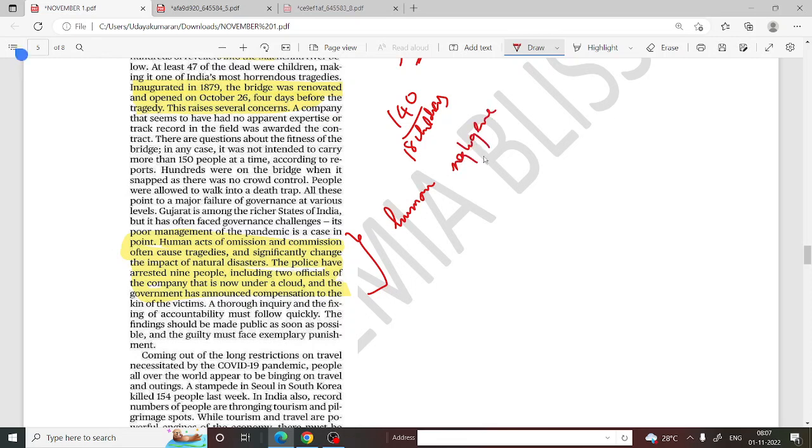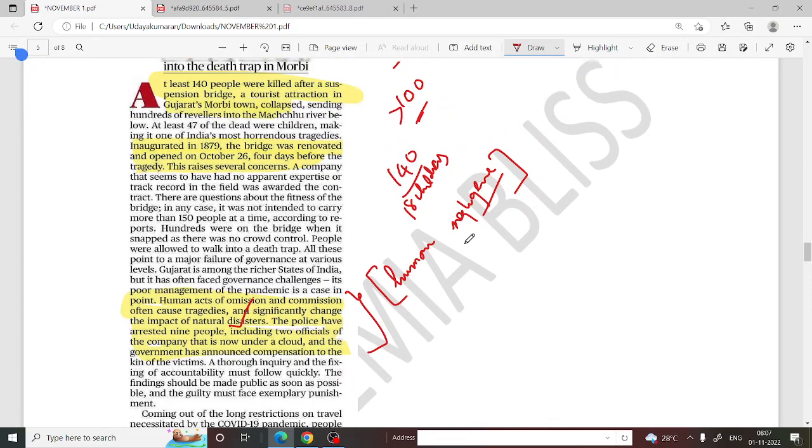Negligence. Human acts of omission and commission often cause tragedies and significantly change the impact of natural disasters. The police have arrested 9 people. This is not irrelevant, but we have to understand this is due to human negligence, and there are not enough legislations for this, right? People will blame one department or another department, but it is purely human negligence. Everyone should be held accountable for this accident.